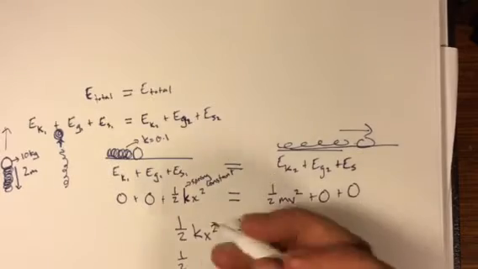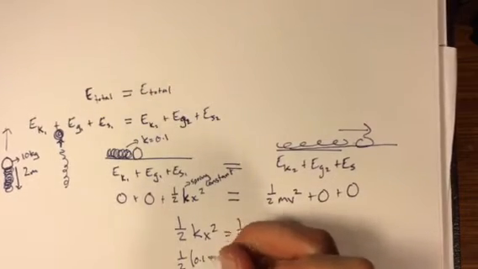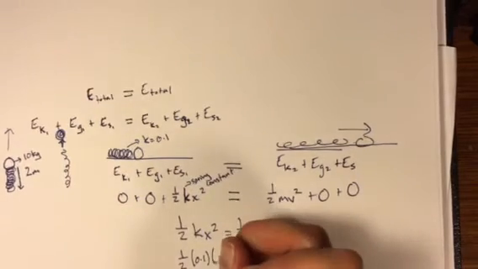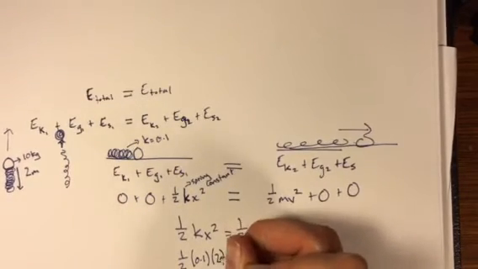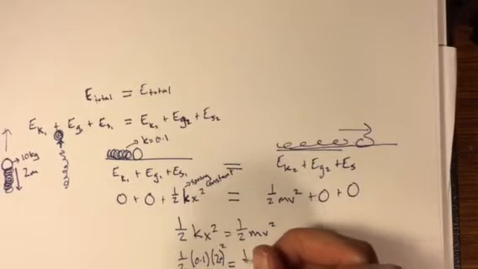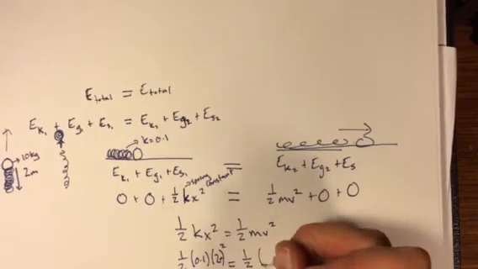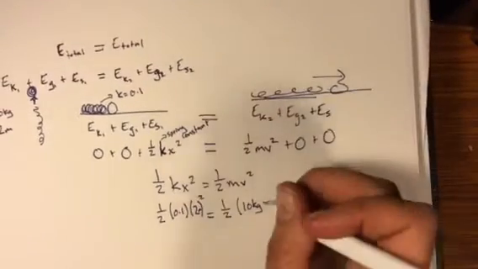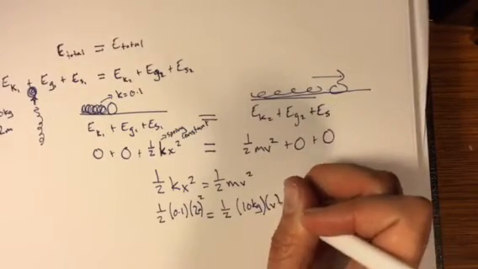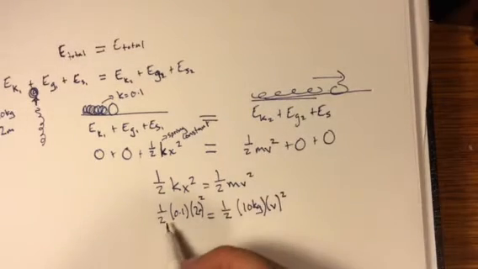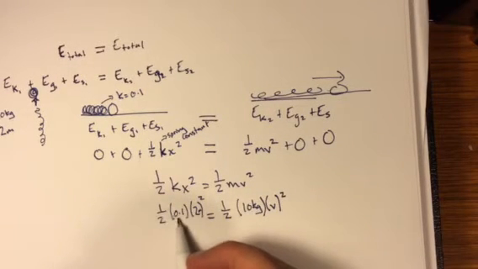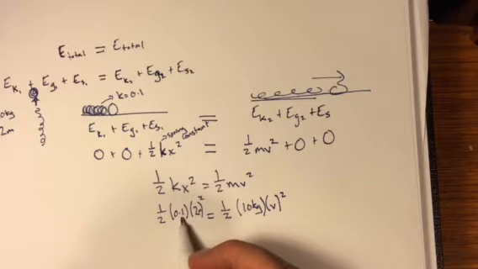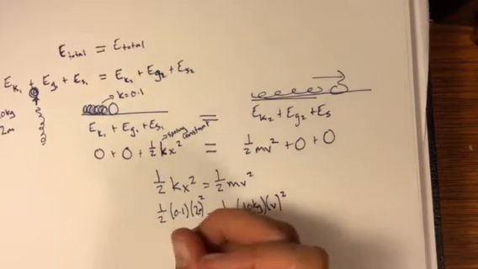So let's say we want it to be 0.1. That's k. We said that we squished it 2 meters. So 2, but that's meters, and that's squared. And then 1/2, we said the mass is 10 kilograms. We don't have to do anything to that because it's in kilograms, and we like that. And then we're solving for v. But remember, v is squared. So I have 1/2 times 0.1 times 2 squared. So 2 squared is 4, times 0.1 is 0.4, divided by 2 is 0.2.